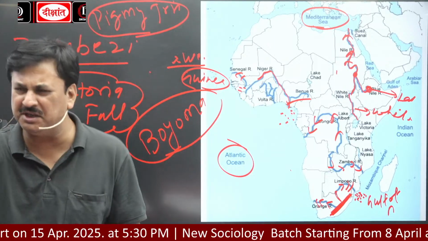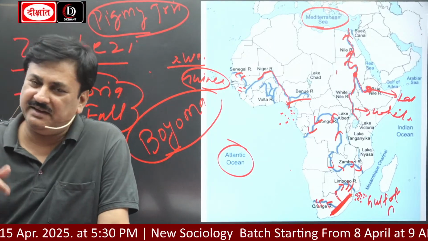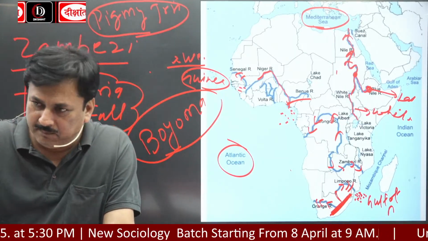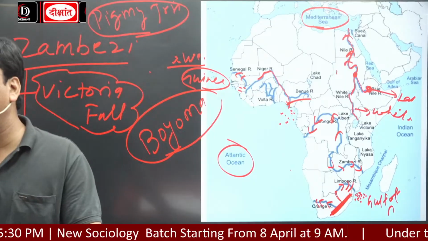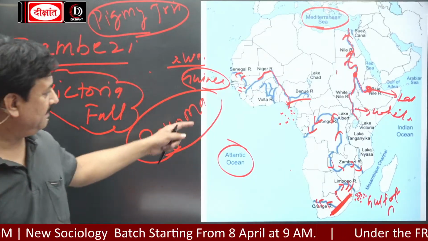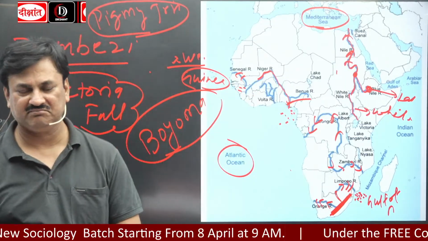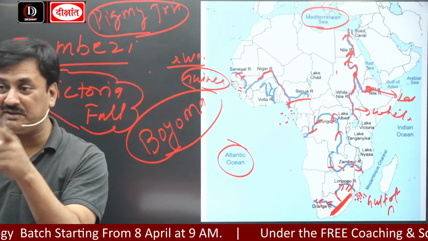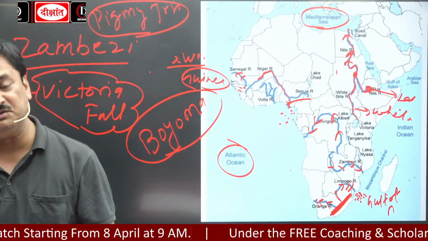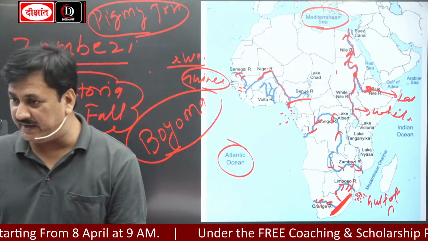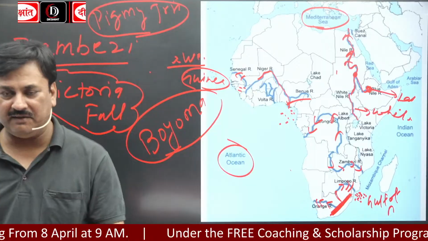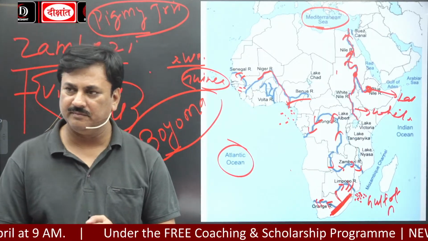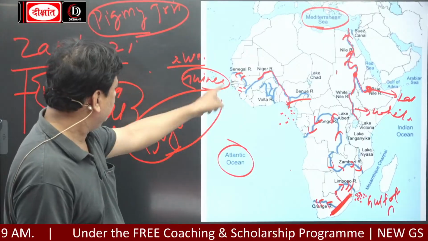Reduced to 0. So when they developed guns and packed cartridges, after that they entered the deep part of Africa. And there was only one medium of transportation, that was the river. Fast flowing rivers were also there. So with the mechanized boat, after this they entered this interior part. Okay, so this is what.